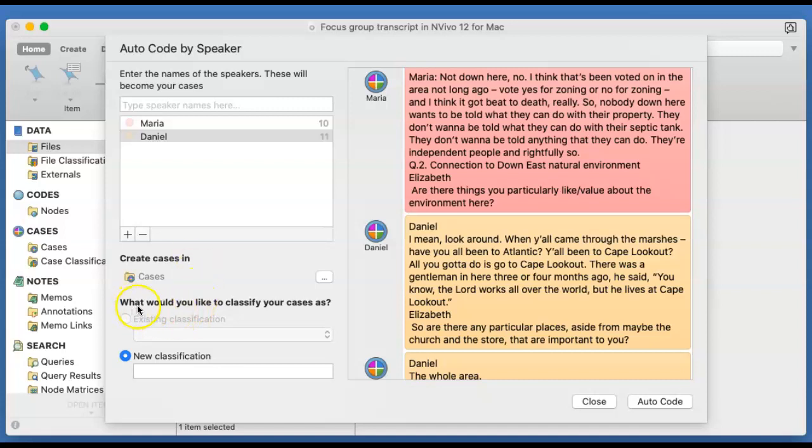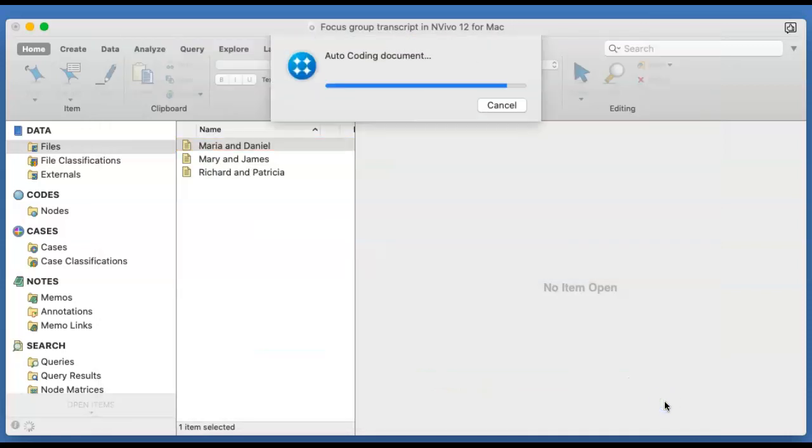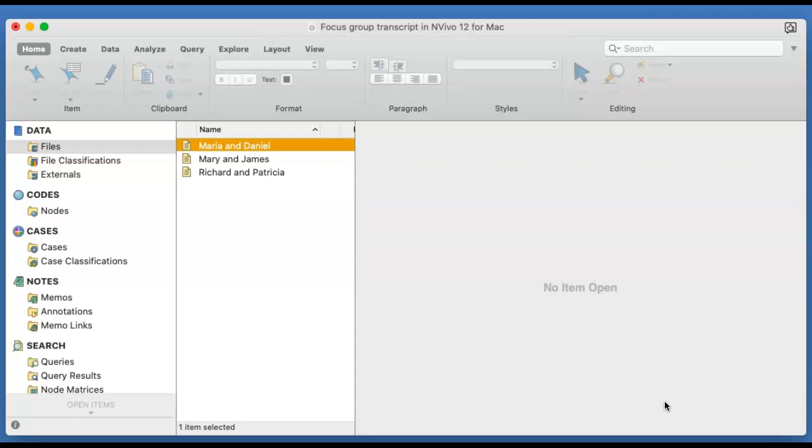So the software asks, would you like to connect to an existing classification, or do you want to create a new one? Because we haven't got an existing one, we're going to set up our own. I would like to call this classification table participants demographics or something. Okay, and that's all we need to do, and then we can tell the software to go ahead and do it for us. So the job is done.